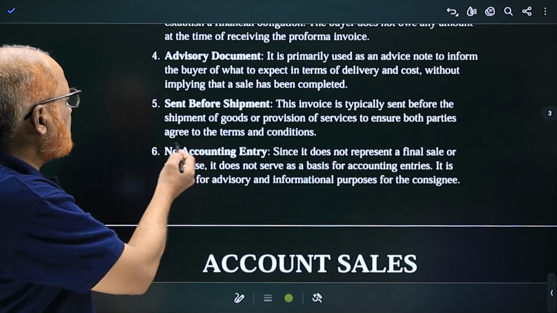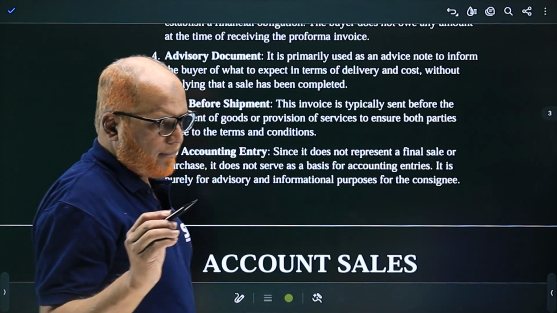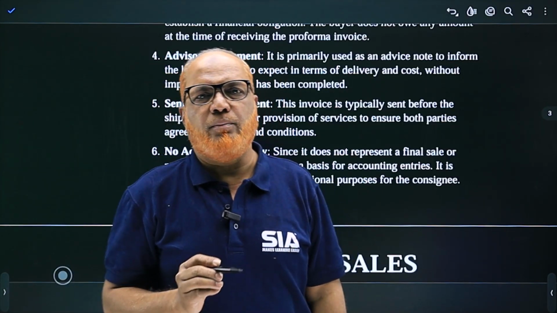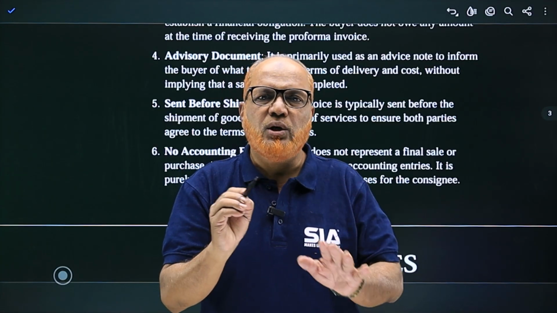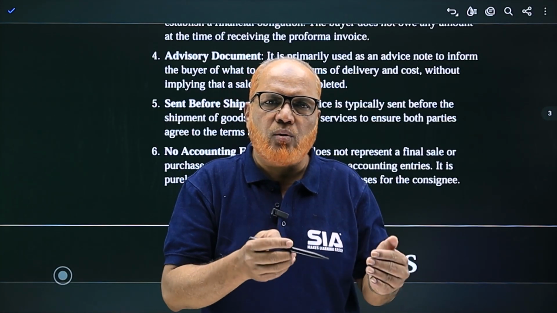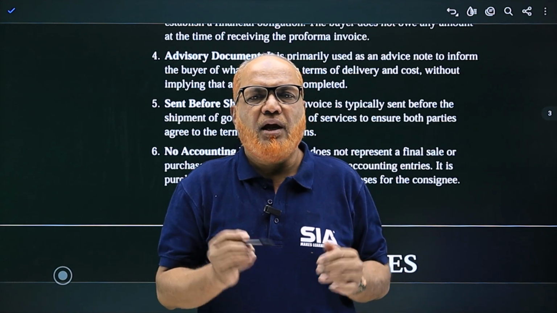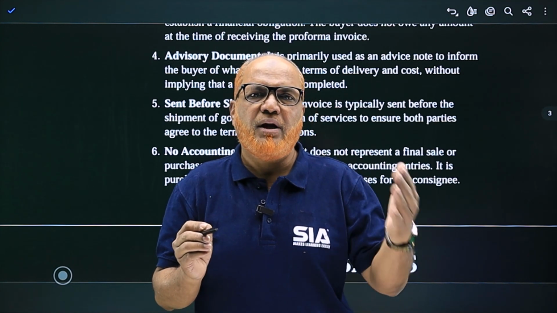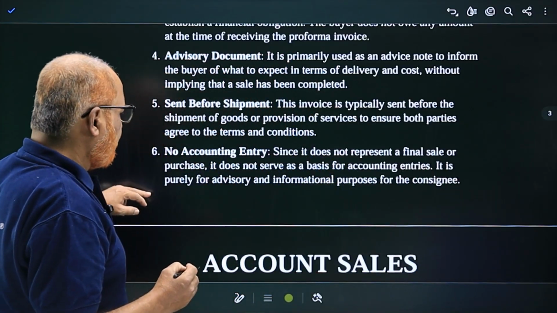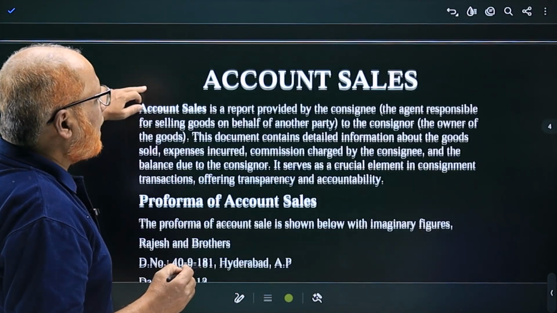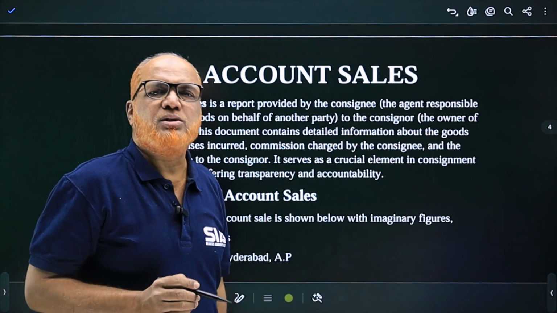Now, sent before shipment, no accounting entry. Remember, this is not a final document. Proforma invoice is not a final document, so it will not be used in making accounting transactions. It is just informative details which is provided by supplier to the buyer. This is all about proforma invoice.